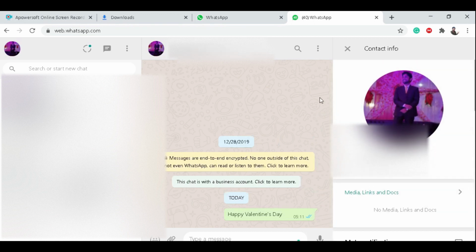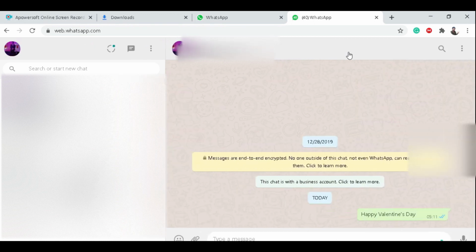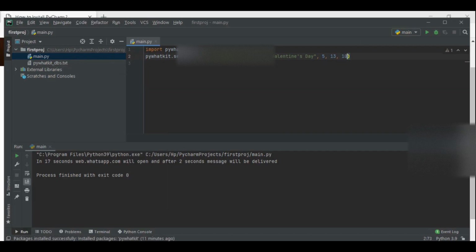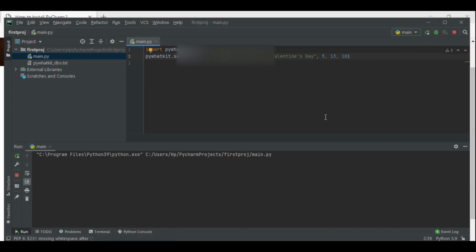If you want to decrease the waiting time, earlier we had to wait for 20 seconds. Now if you want to wait for only 10 seconds, then let me pass 10 as an argument. Here I pass it, and you can see, because that time already happened, it fetches the next day's date.